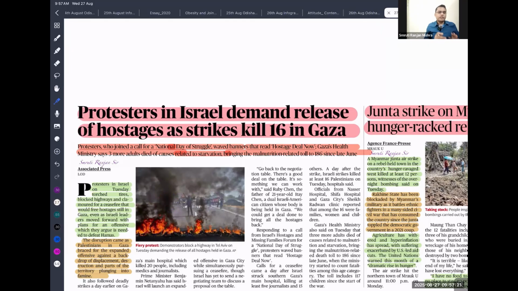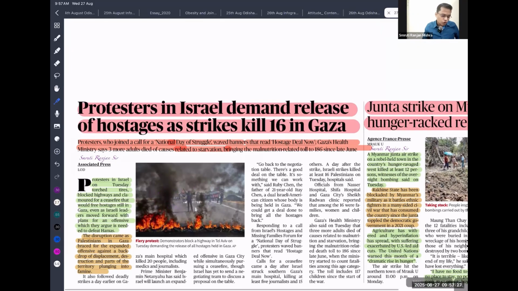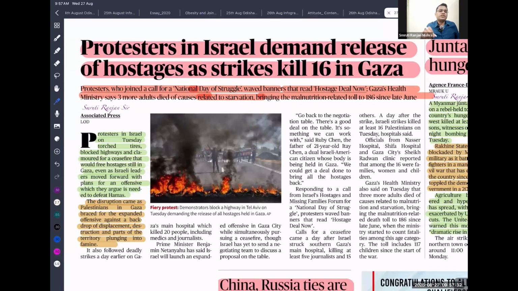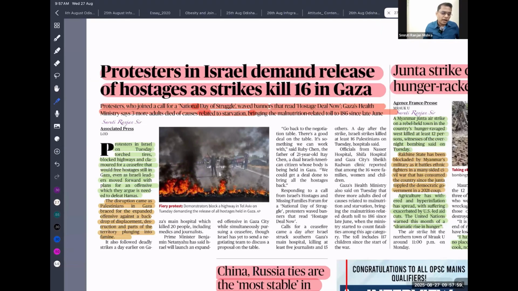So there is a demand or protest going on in Israel. They are demanding the release of all these hostages within a stipulated time. But now, instead of coming for a truce, Israel is saying that its goal is to completely eliminate Hamas, so that if Hamas is not there in future, there will be no attack. They are also planning to control the Gaza Strip militarily, and they are not letting any aid enter the Gaza Strip. They are using a military blockade as a means to kill these people through hunger. That is the problem, and there is condemnation at the international level. All countries are condemning that Israel is committing a war crime by not letting aid workers reach there.